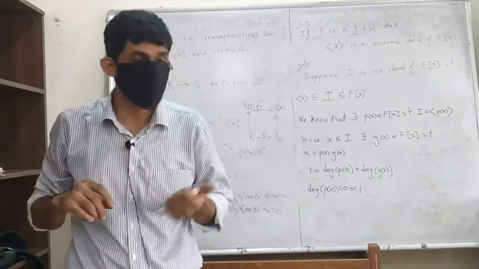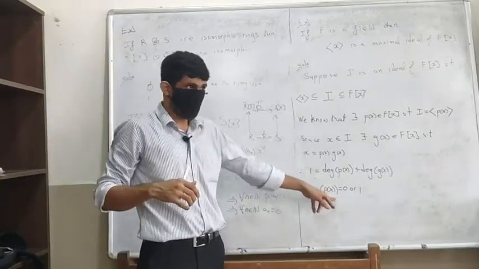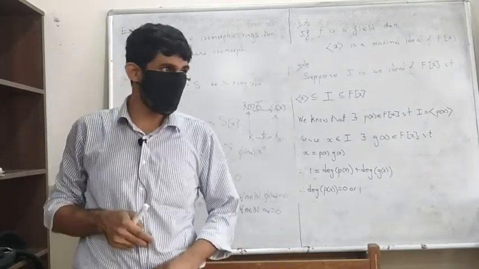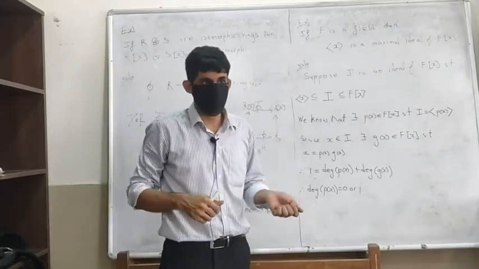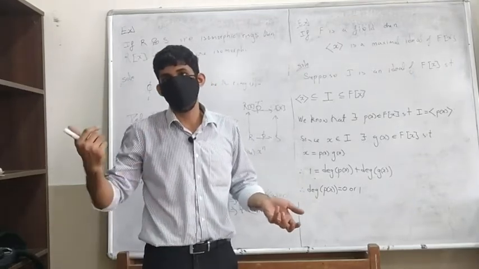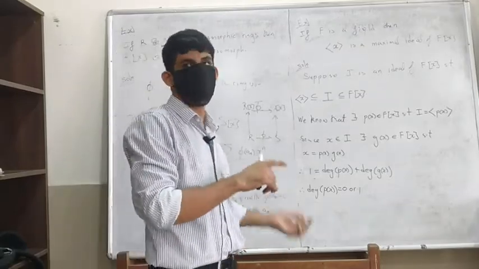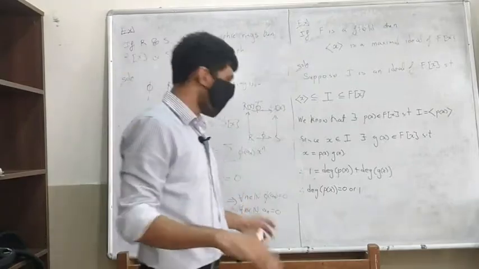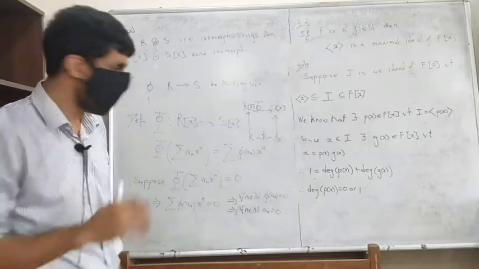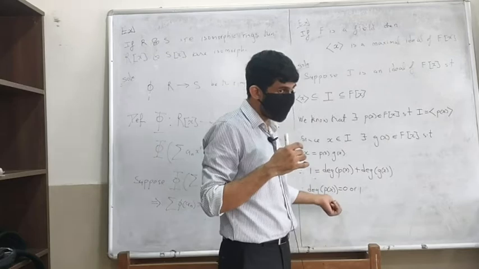It will be a constant polynomial. If the degree of p(x) is 0, it's going to be a constant polynomial. Will it be a unit? Are all constant polynomials in F[x] units? What do you need to multiply it by? If it's the constant polynomial a, you need to multiply it by the constant polynomial a inverse, right? So we know that all constant polynomials are units. So if the degree of p(x) is 0, then it is a unit.